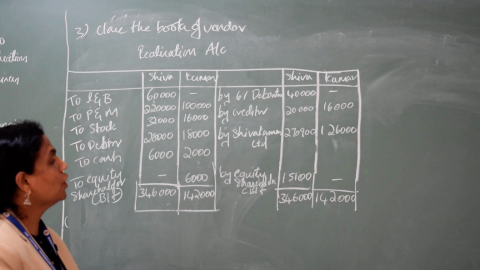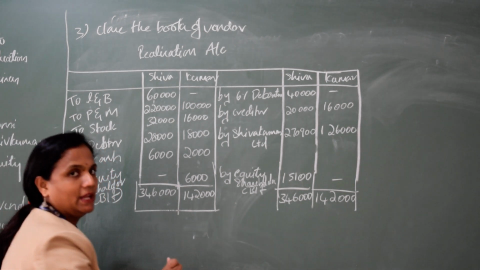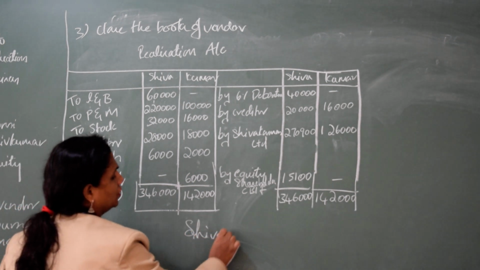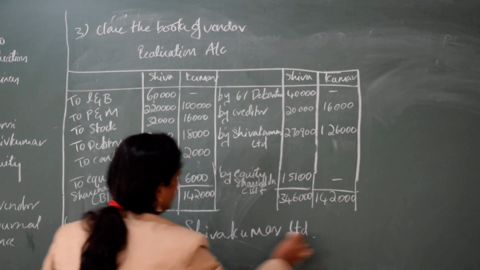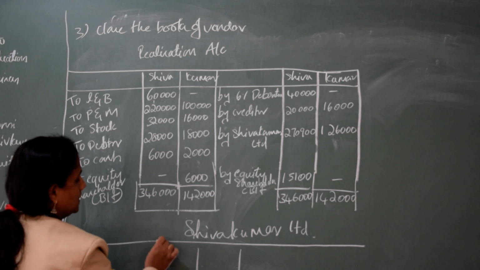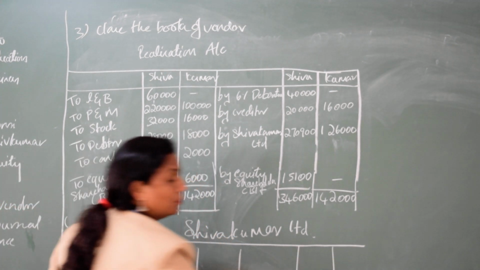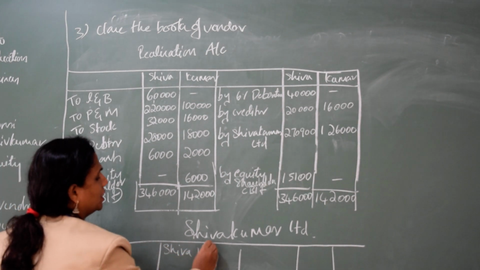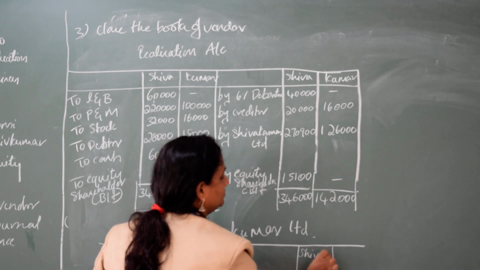Next, which account do we have to prepare? We have to prepare the purchasing company account. What is the name of the purchasing company? Shiva Kumar Limited. We have to prepare the account of the purchasing company Shiva Kumar Limited, but you have to mention both vendors. One is Shiva, the other one is Kumar.